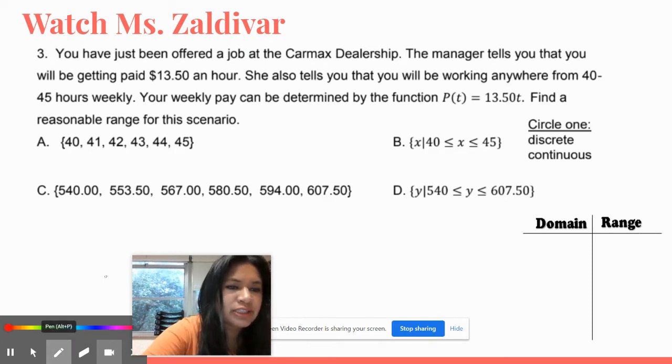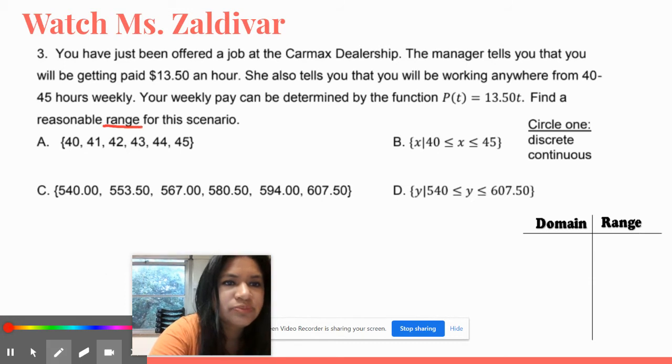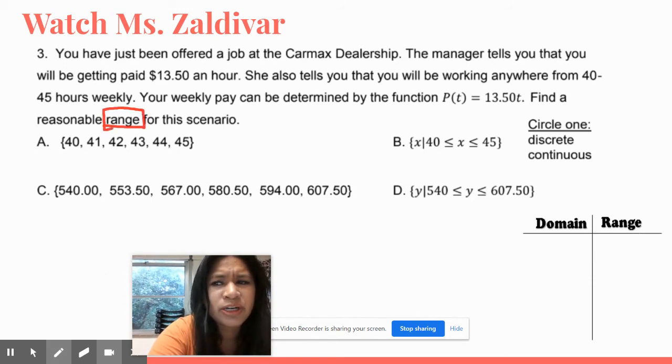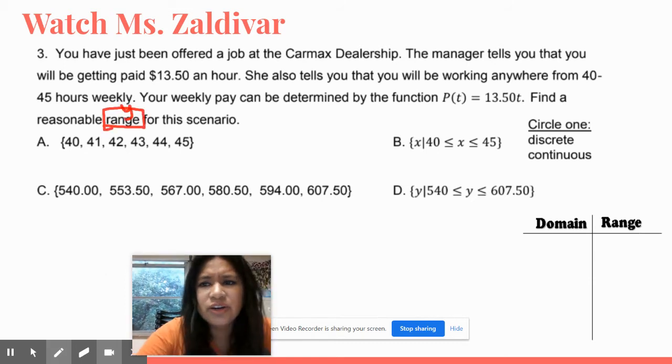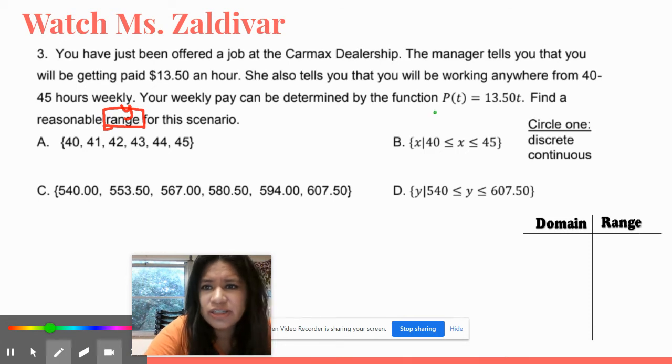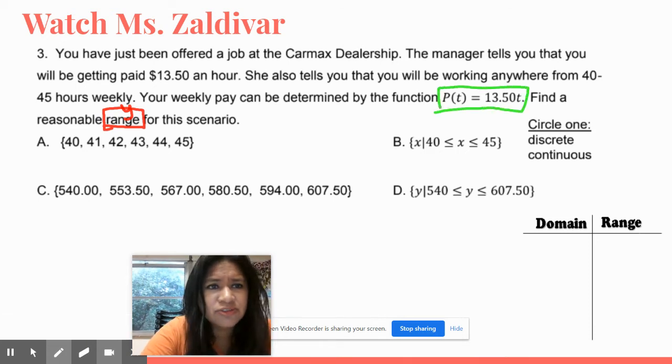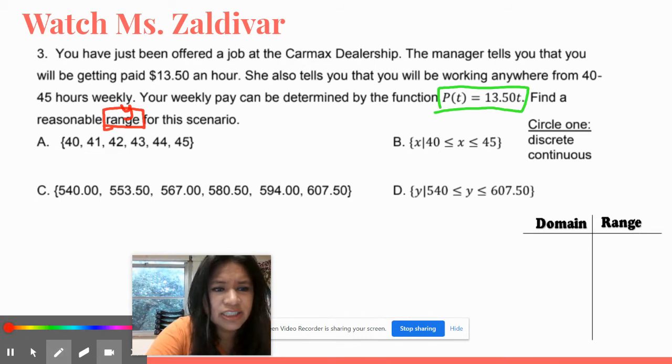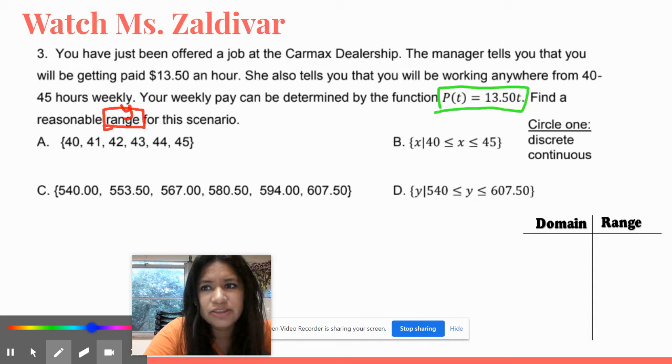So the keyword here, guys, is range. So we're looking for that range. Remember, range is what letter? Y. But in this case, I do not have Y, but they do give me an equation. So let's figure out what Y is. They're telling us T. T in this case will be your time, so that is your X.